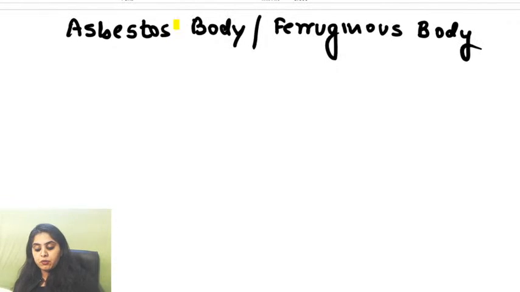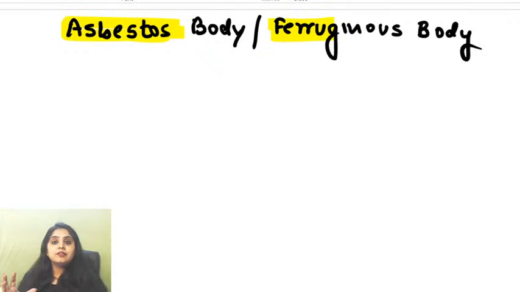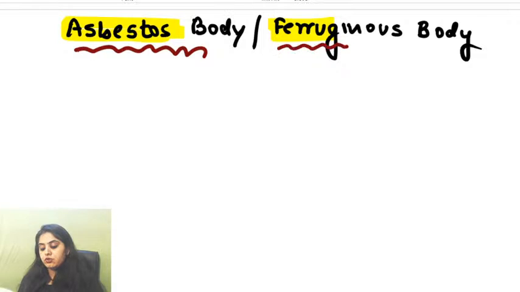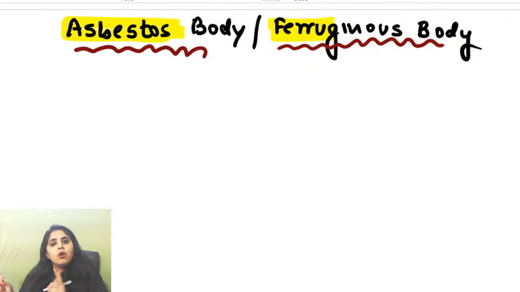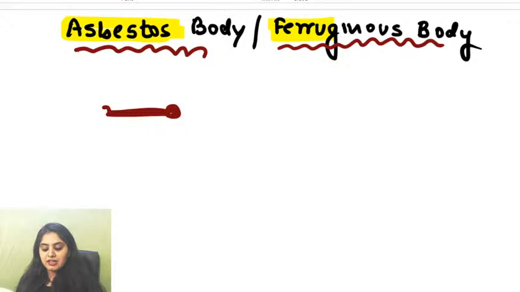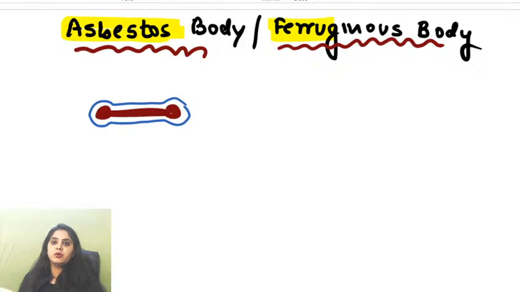So you will say that, ma'am, asbestos tells me about asbestos fibers, ferru tells me about iron, correct? So can I say all asbestos bodies will be covered with iron? So I can call them ferruginous bodies. But will all ferruginous bodies have asbestos in it? Is the other way around true? No. So remember, if you've got a dumbbell shaped asbestos body, this is correct that you will have it covered with iron. So you will say asbestos body is ferruginous body.